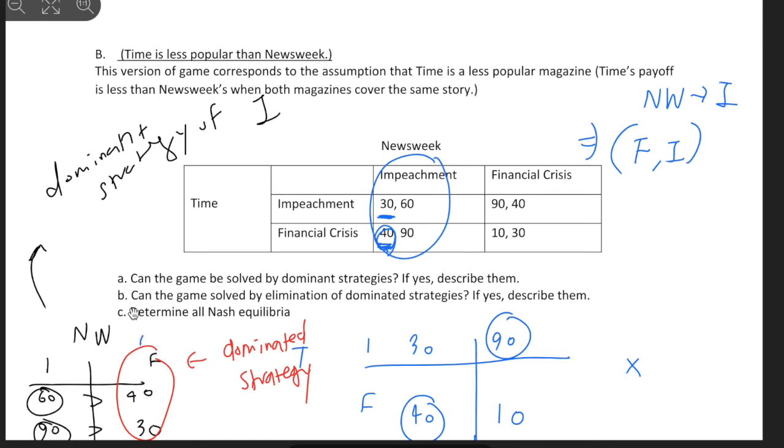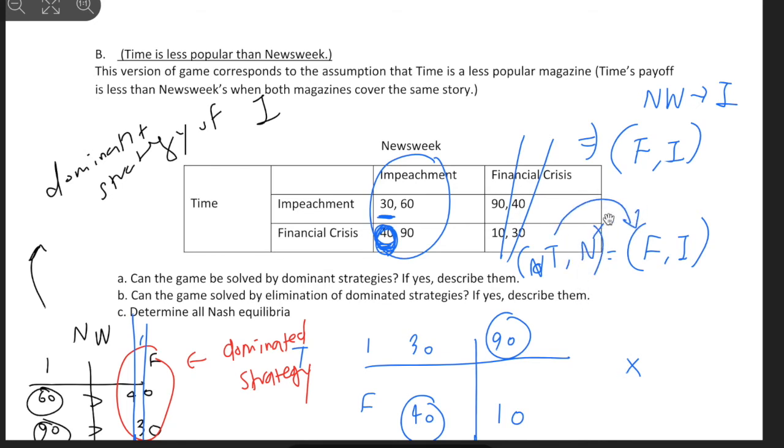Same thing, we can eliminate it, right? So now the financial is gone. We only have to compare this, right? And also we have a better option for Times here. So in any case, we have a financial crisis and impeachment for Time and Newsweek, right? Time publishes financial crisis, Newsweek publishes impeachment.